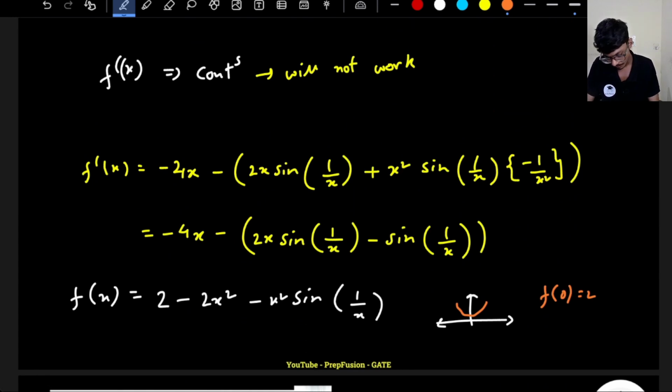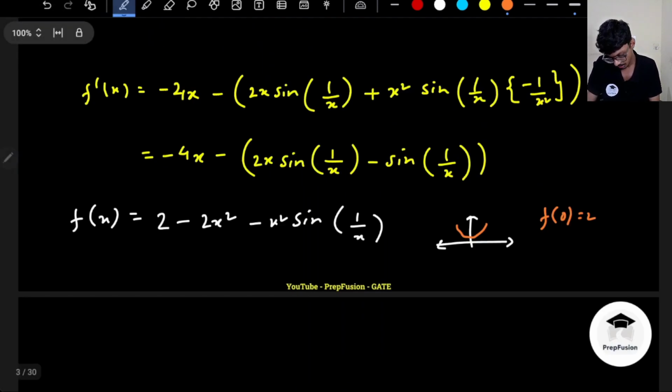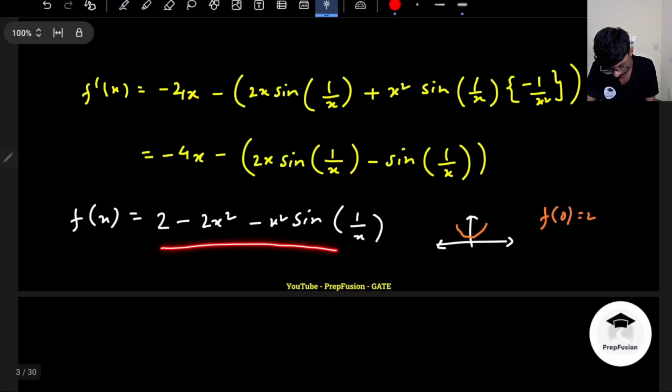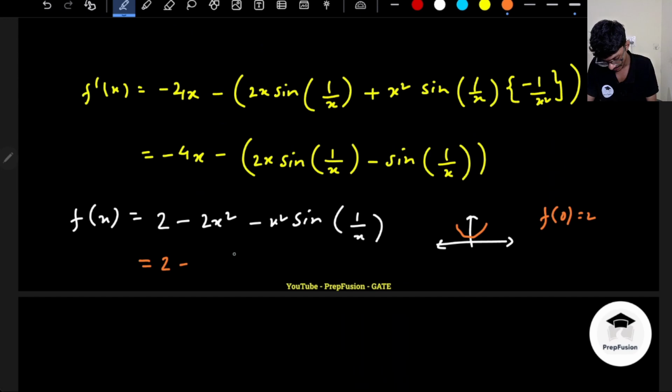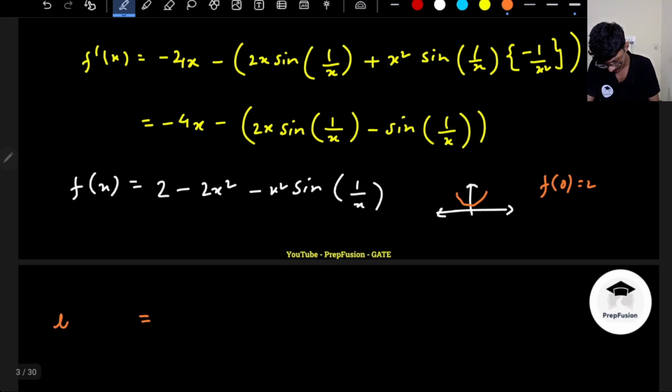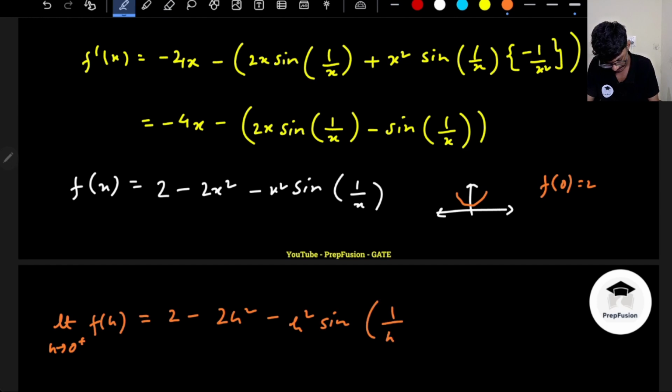Yeah. So how can I comment about it? If I see here, if I put 0 plus here, I'm very close to 0. If I put 0 plus here, what will happen? This will be 2 minus some, let me do something like this. So let me write limit as h tends to 0 plus f of h. So this will be 2 minus h square minus h square into sine of 1 by h.